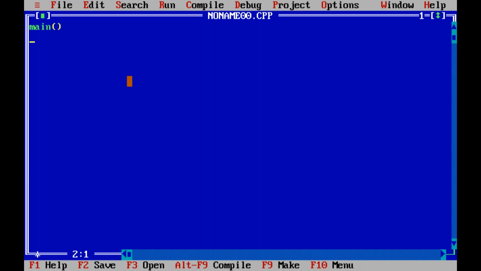Writing main. I'm writing int main, return 0. Observe, here I'm writing the printing statement printf hello, where this printf function is available in the stdio header file. If you write like this, it will give an error.